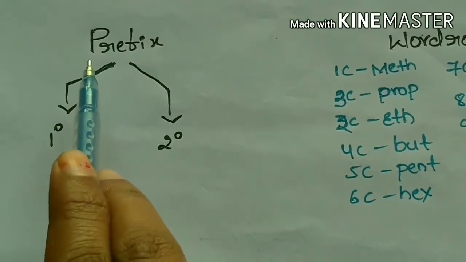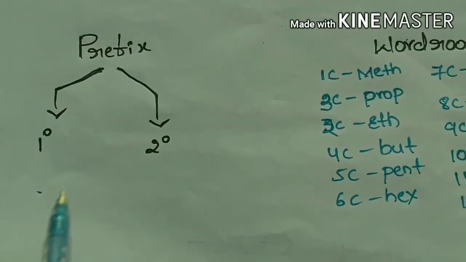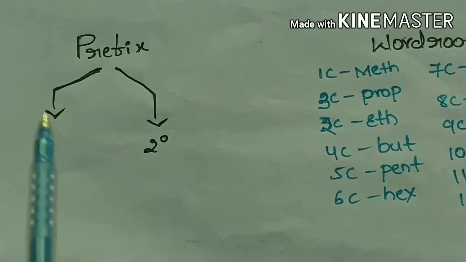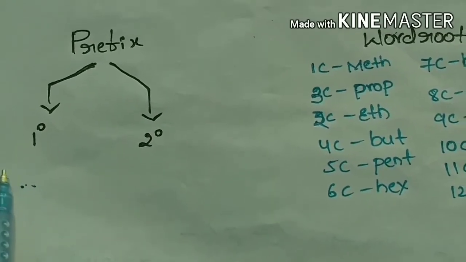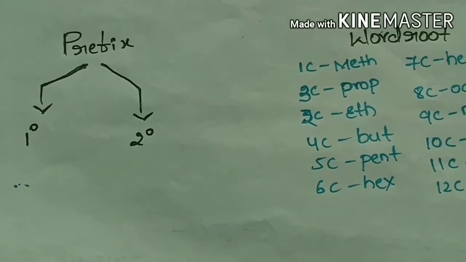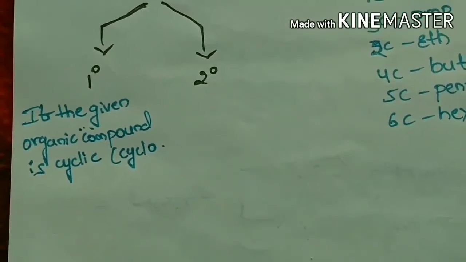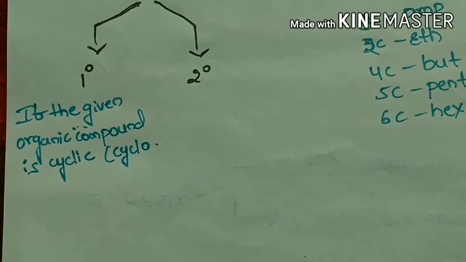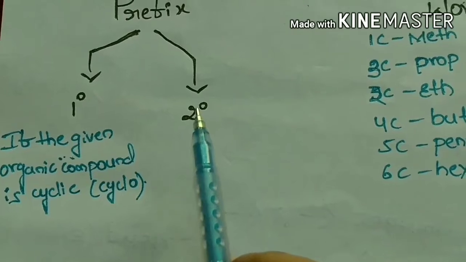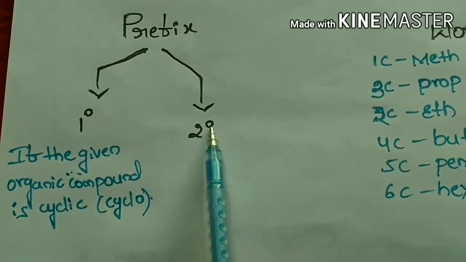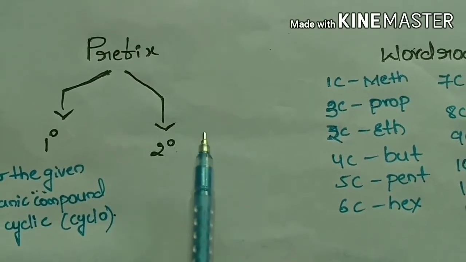Coming to prefix, prefixes are of two types, that is primary prefix and secondary prefix. The primary prefix indicates the cyclic nature of a given organic compound. If the given organic compound is in a cyclic form, we use the primary prefix cyclo. If the given organic compound is in a linear form, that is acyclic, we need not indicate this primary prefix. The secondary prefix indicates the substituents present in a given organic compound.